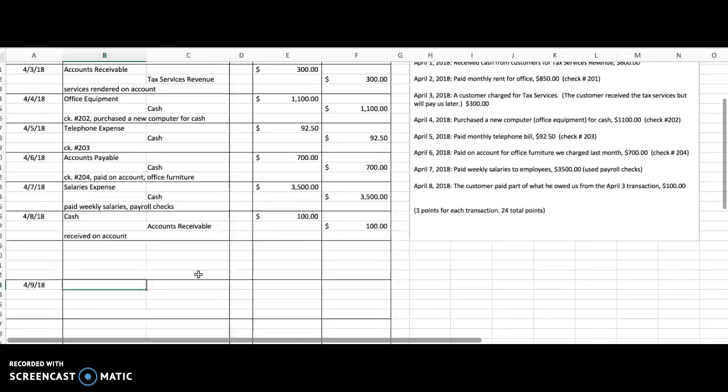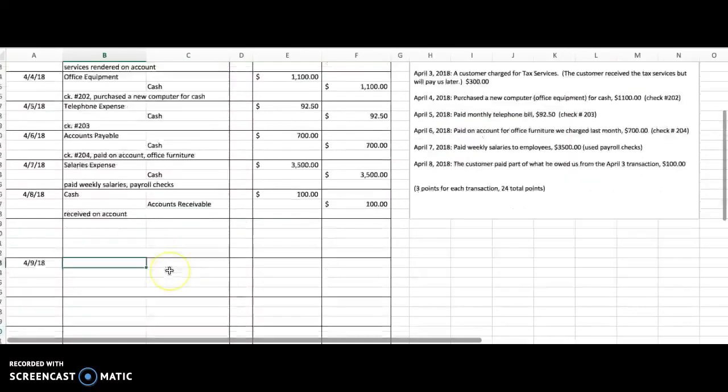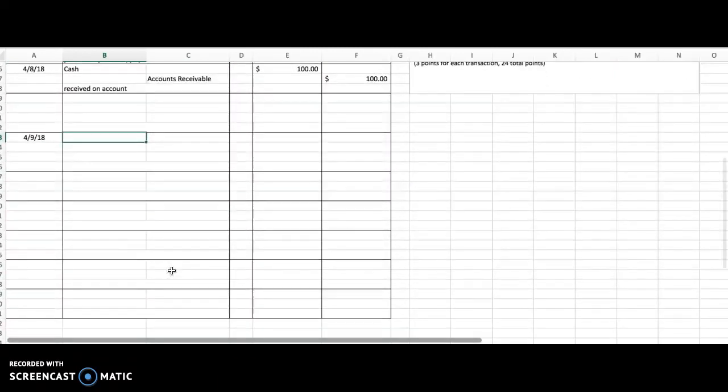So that means tax services revenue up here is involved. So we are getting in some revenue. But the customer didn't pay us cash for the whole thing. He paid cash for 100, and he charged the rest of it. He charged 300. So how do we do that?